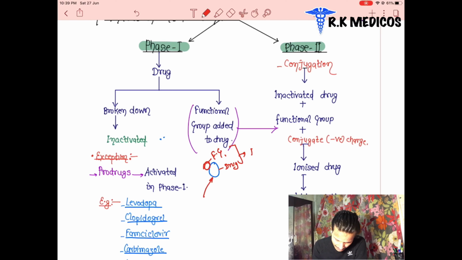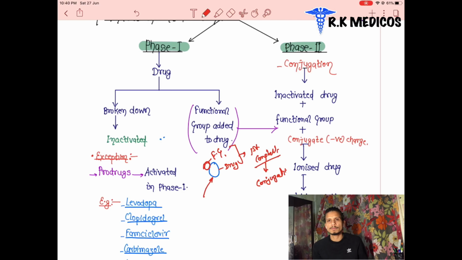The functional group is attaching on the drug, and this is called first phase completion. At the completion of the first phase, the drugs are broken down and a functional group is added on them. This conversion is called conjugation. Conjugation, why?